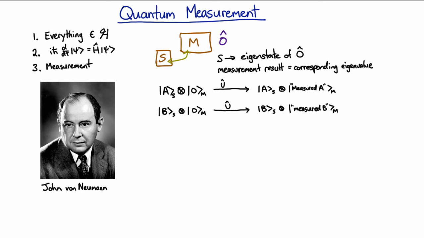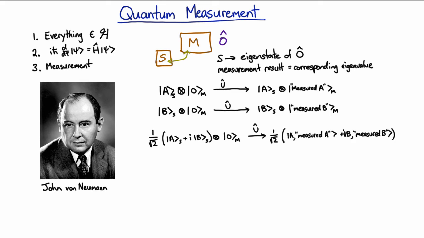And now the punchline, of course. What if we start with this state? Well, when we apply our unitary, we know exactly what we're going to get because the unitary evolution is linear. And the key point about that, of course, is that wave function collapse hasn't occurred. There was no real hope that wave function collapse could ever come out of this because the linear evolution is linear. And measurement is clearly nonlinear, it's clearly probabilistic. The Schrödinger equation is deterministic, and the measurement is clearly probabilistic. All right, so we just didn't have any hope.